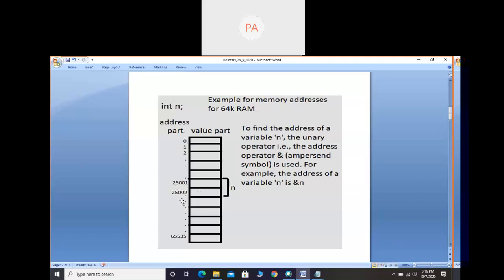So this is background knowledge about variables before we go to pointers. Whenever we create a variable, two things are associated: one is the address part, another is the value part. Whatever the type of variable, these two things will be associated. Consider the example variable n: its address part is 2 bytes of memory, 25001, 25002.